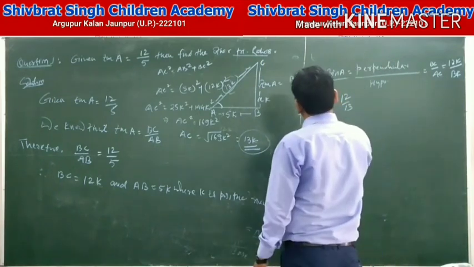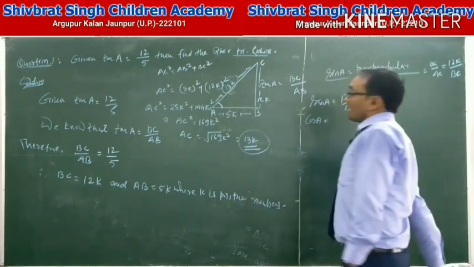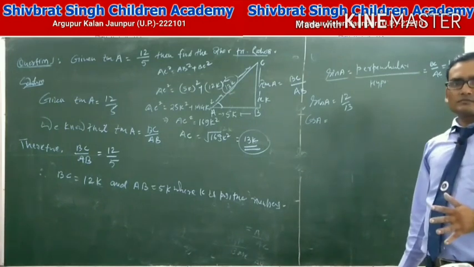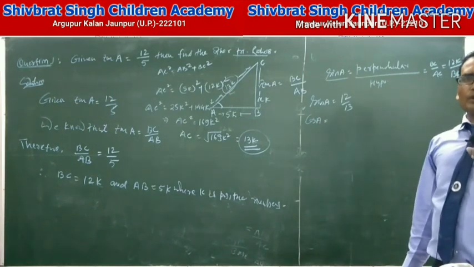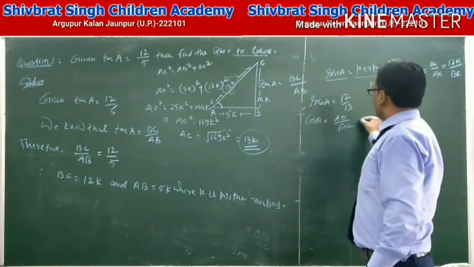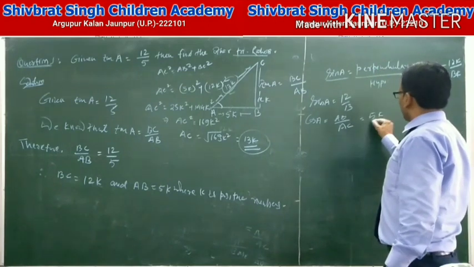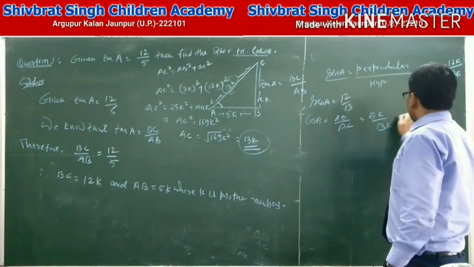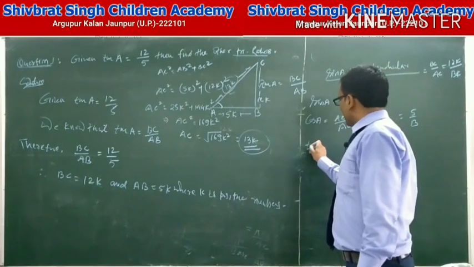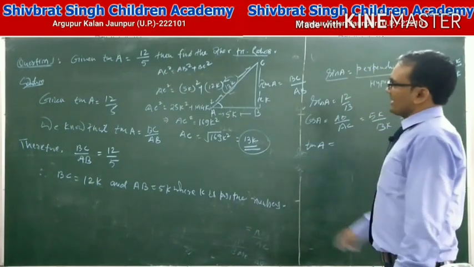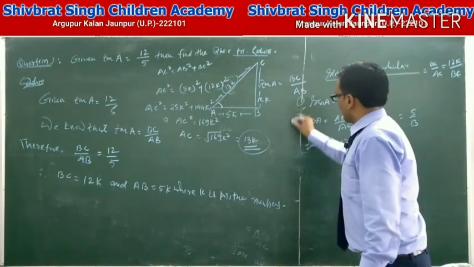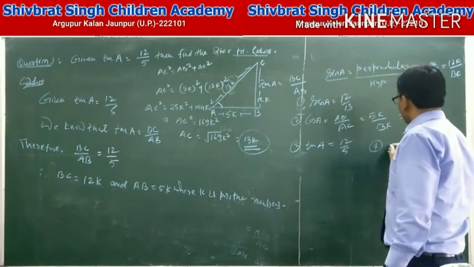Similarly, we find the value of cos A. Cos A equals base upon hypotenuse, that means the base is AB and the hypotenuse is AC. So AB equals 5K and AC equals 13K. K will be cancelled, giving 5 by 13. And another is tan A. Here, first, second, third and fourth is the